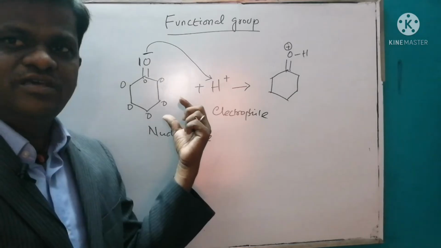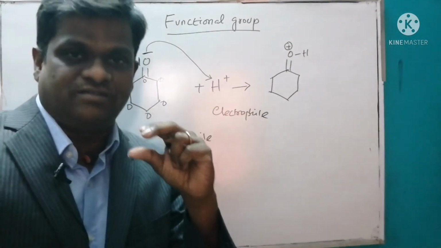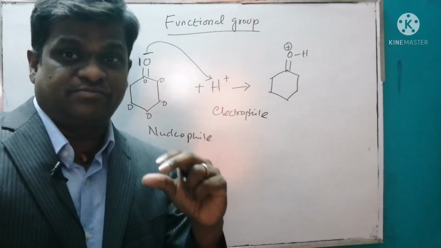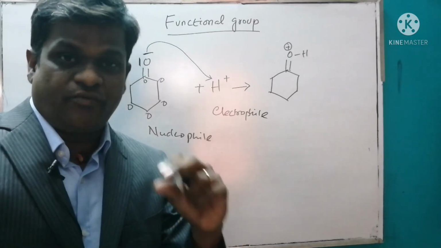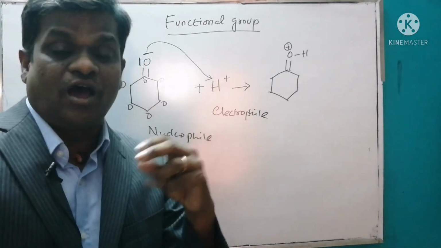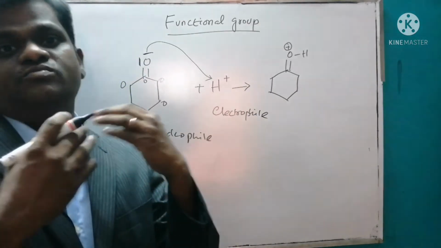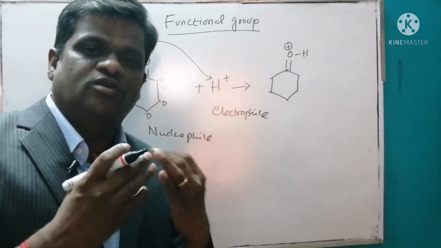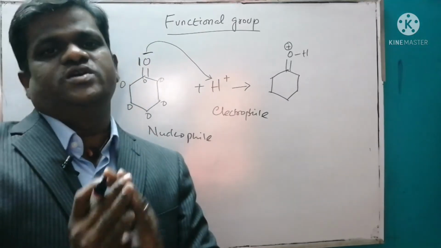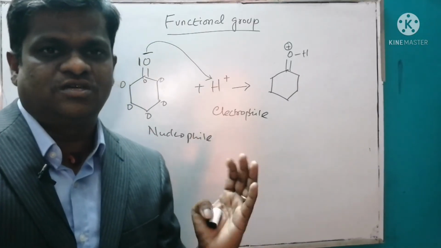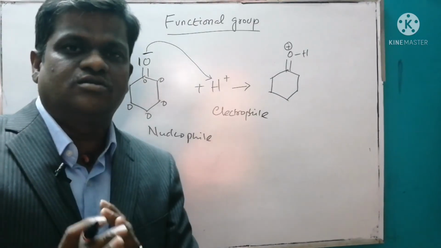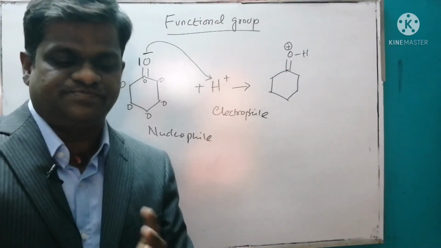Functional group means it is a reactive center where the reaction could take place. You understand it? Functional group is called a reactive center where the reaction can take place. How will the reaction take place? One species will be electron rich and another species will be electron deficient. If we understand this concept, we can attempt any organic chemistry related problems.